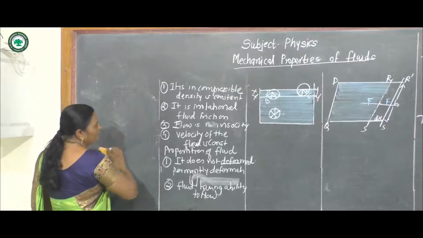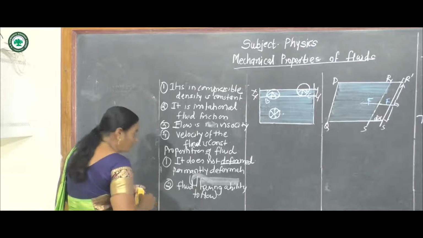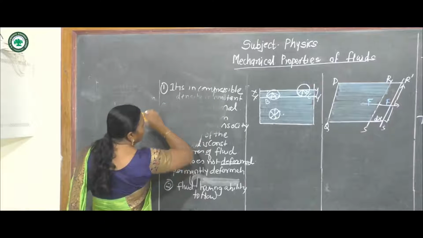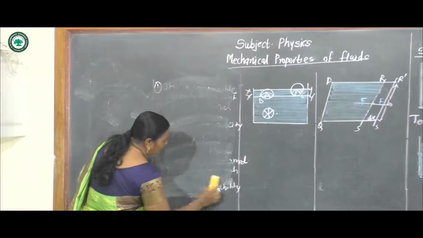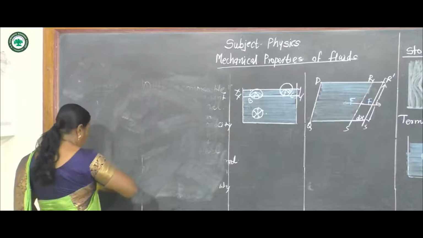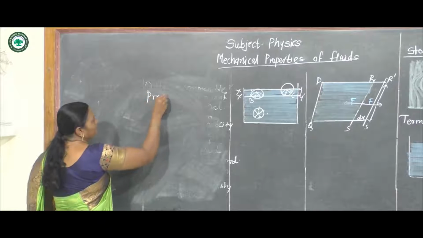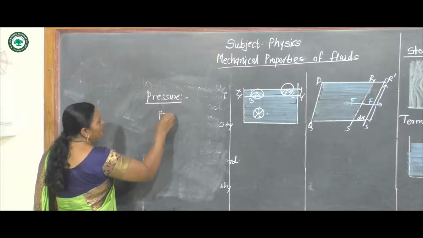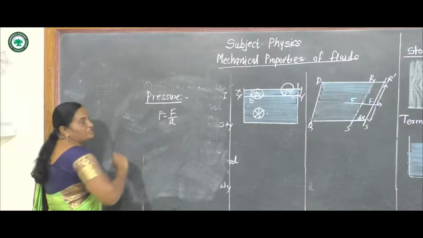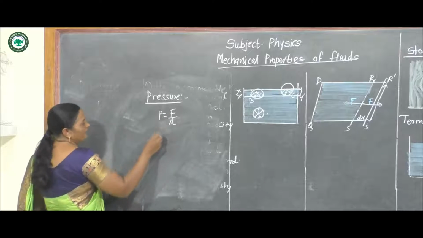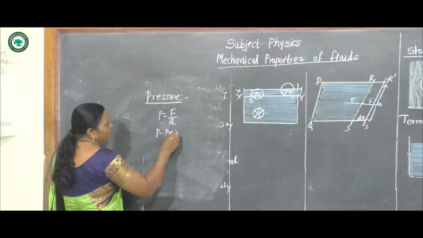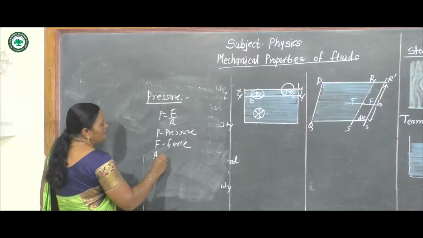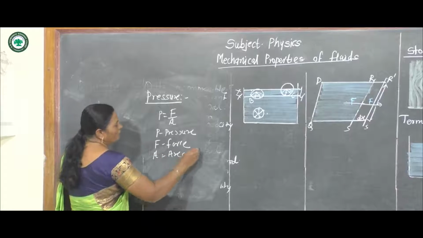Now there is a flow under the action of force. Thus we can say that pressure is force per unit area. There is a concept, that is pressure. Pressure is defined as force per unit area, where P is pressure, F is applied force, and A is area of cross section.